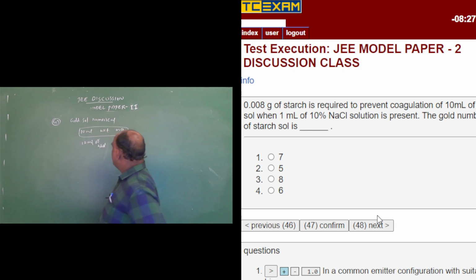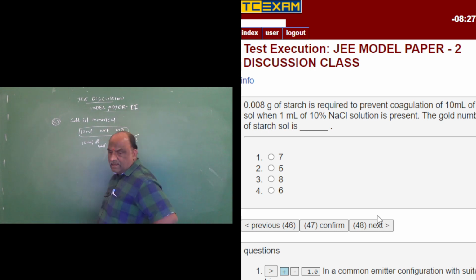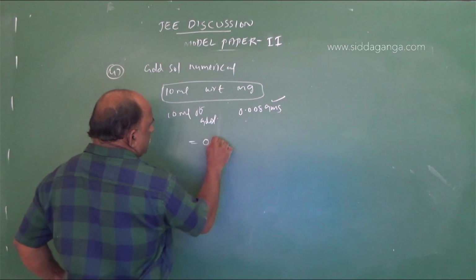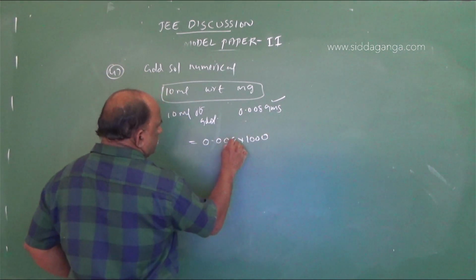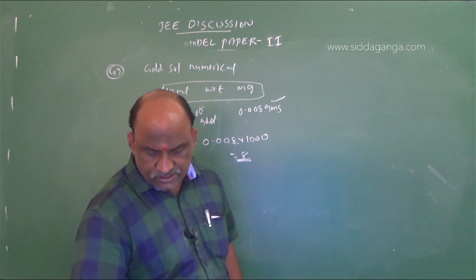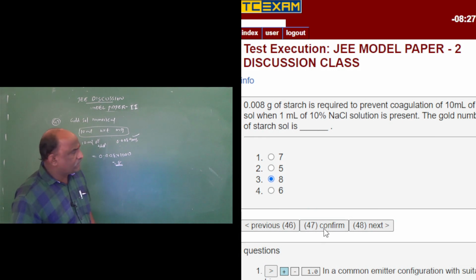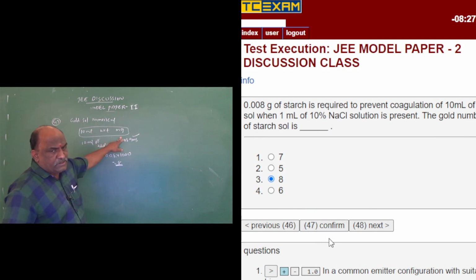Here grams is converted into milligrams, which is simple: 0.008 into 1000, so the answer is 8. The gold number for this question is 8, the right answer. There is no risk for this type of question because gold number numericals based on 10 ml are with respect to milligrams. In this question only 10 ml is given.